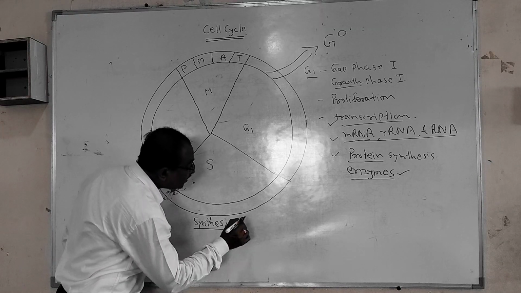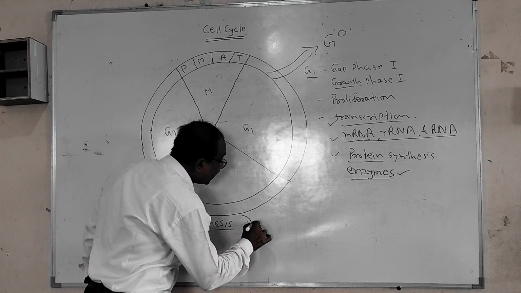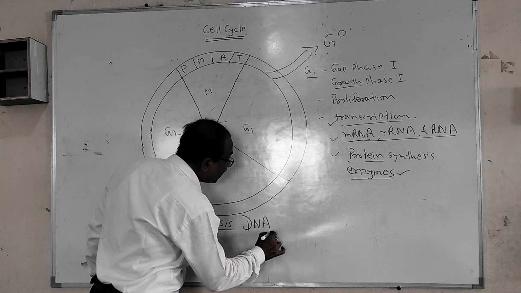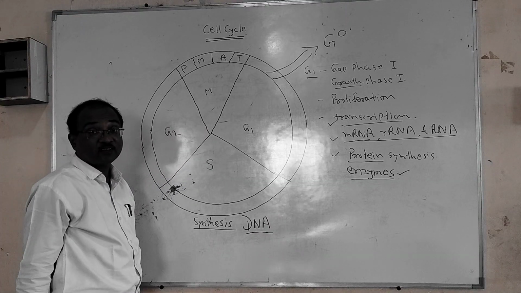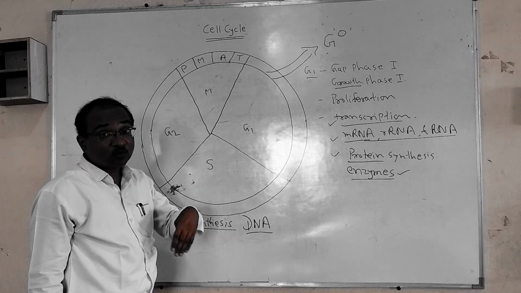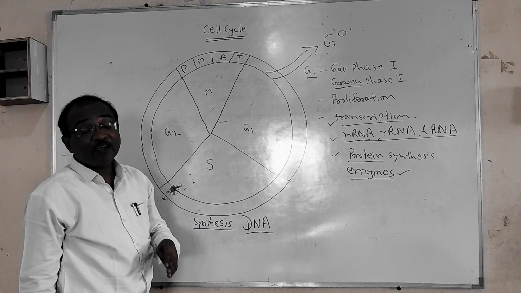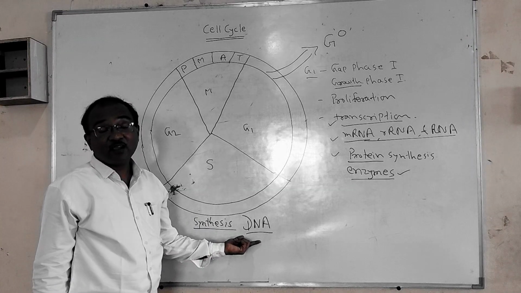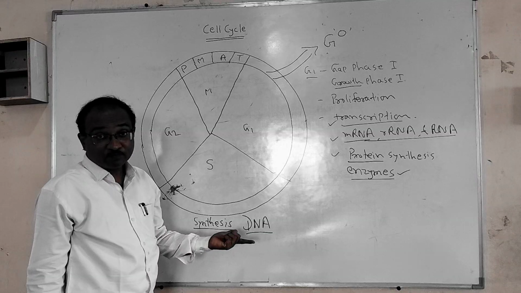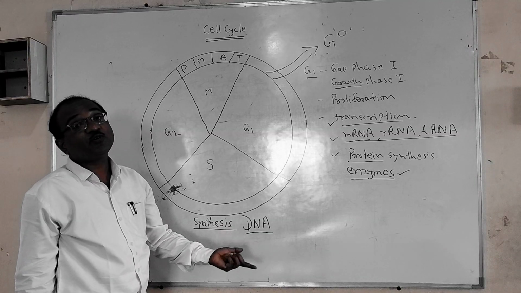So what is going to synthesis here? That is the DNA. The pre-existing DNA present in the divided cell or daughter cell undergoes the process of replication, and by the replication DNA is doubled. Means the amount of the DNA is going to double.